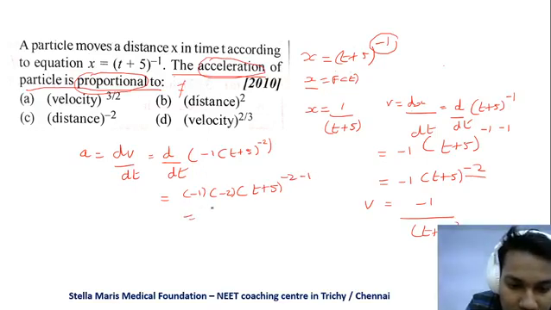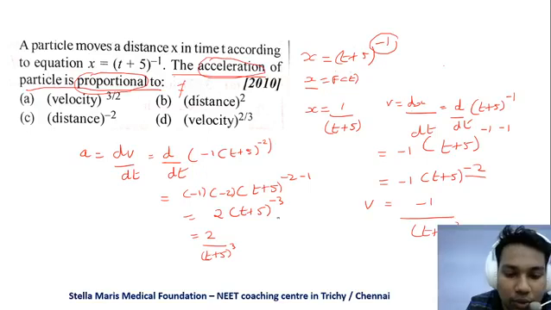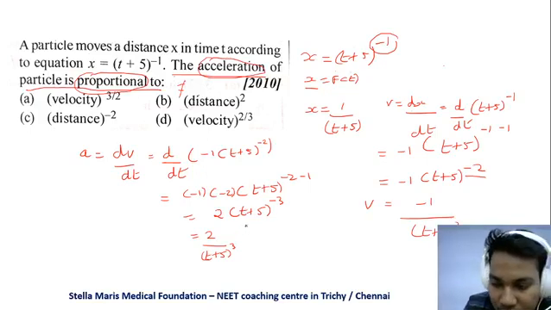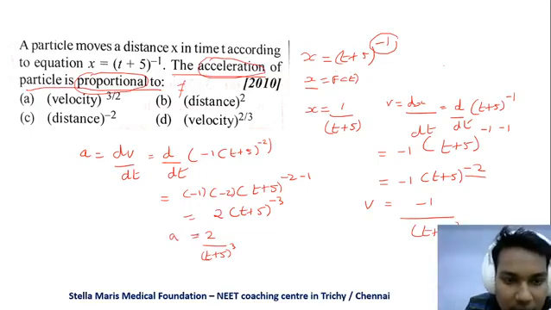So this minus minus becomes plus. So 2 into (t plus 5) power minus 3. So we can write it as 2 by (t plus 5) the whole power cube. Okay, so with this we can find the relation between acceleration and distance. So it becomes 2 into (1 by t plus 5) the whole cube. I can write it like this.